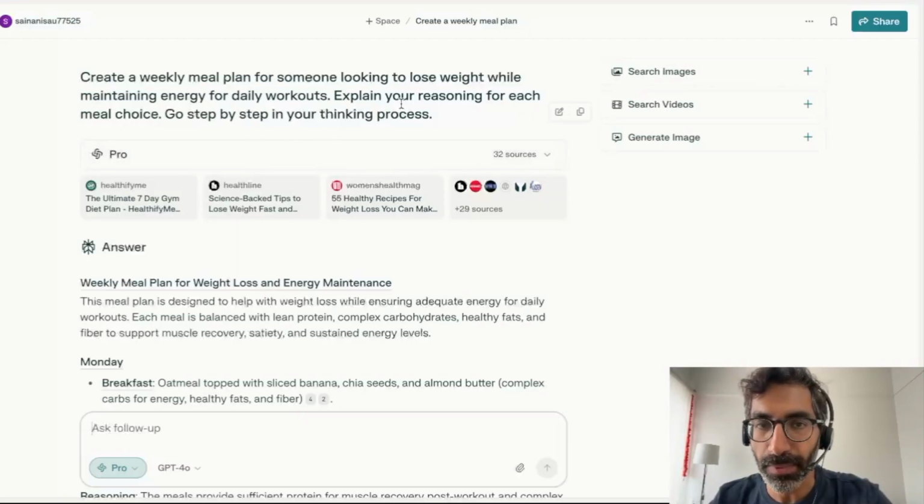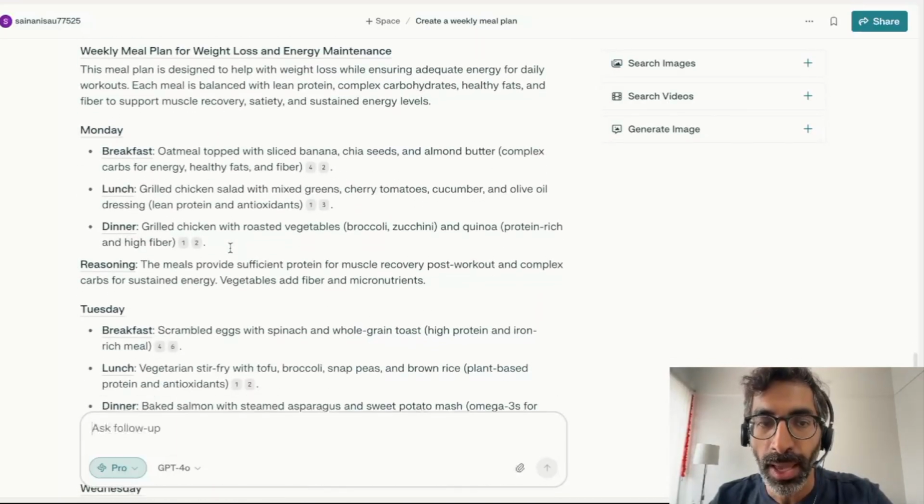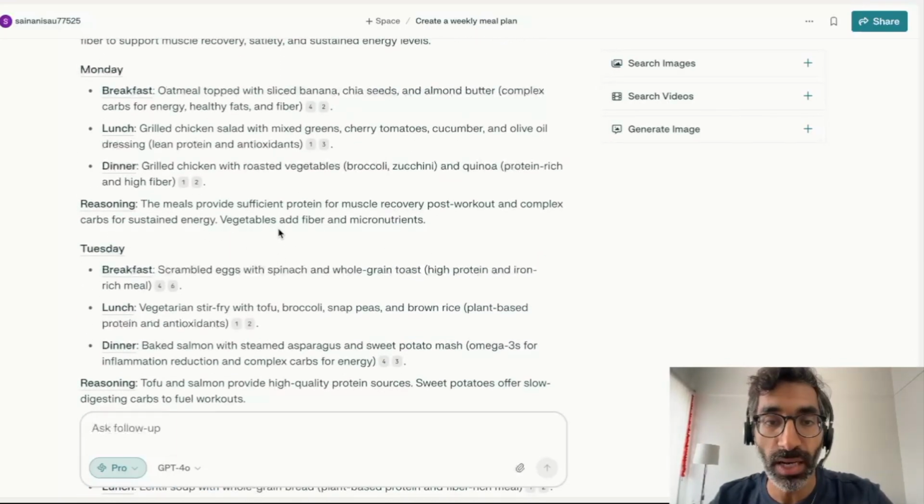So Perplexity kept this context in mind and tried to come up with this kind of a plan, and then it's also giving me that reasoning. And in case for whatever reason I'm not happy with the reason, I can ask the AI tool to always come up with something different and ask it again.